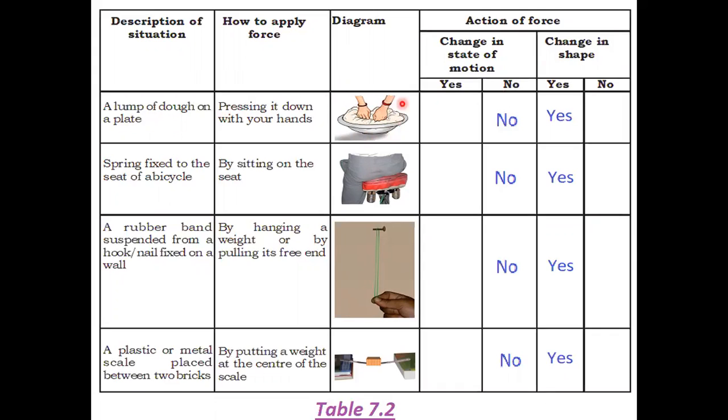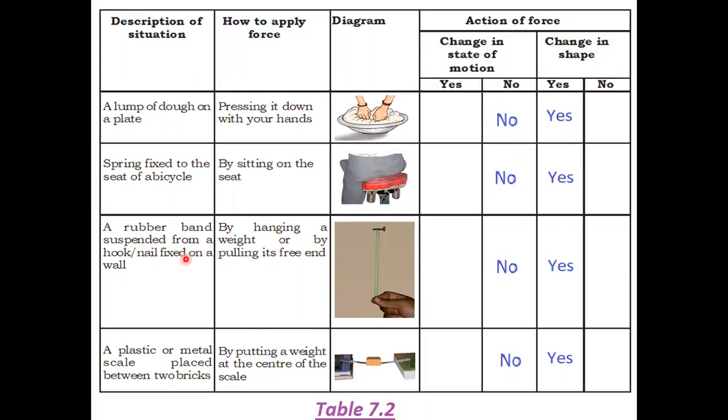When you press the dough with your hands, the state of motion will not change, its shape will change. A spring is fixed to the seat of a bicycle. When you sit on the spring fixed to the seat of a bicycle, as shown in the figure, children, the state of motion will not change and its shape will change.